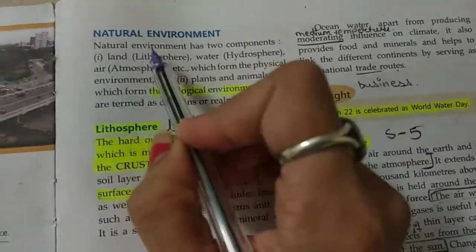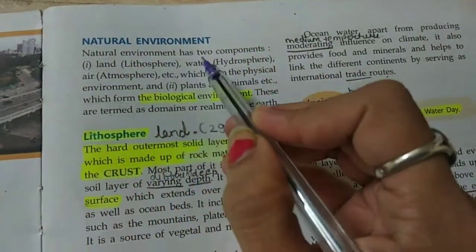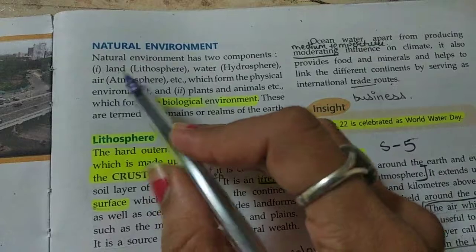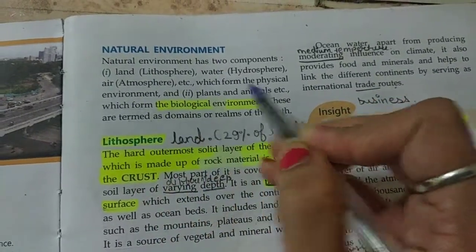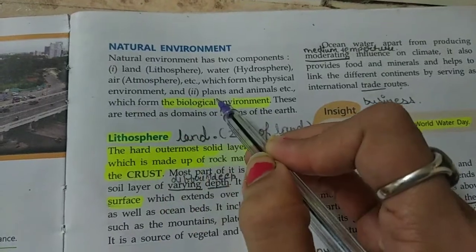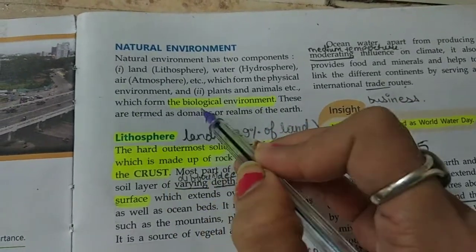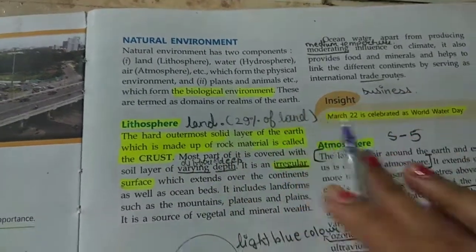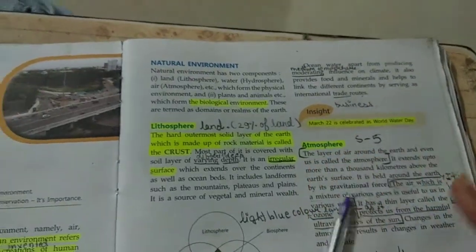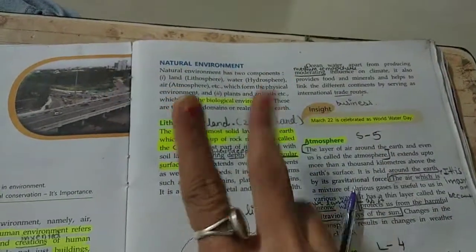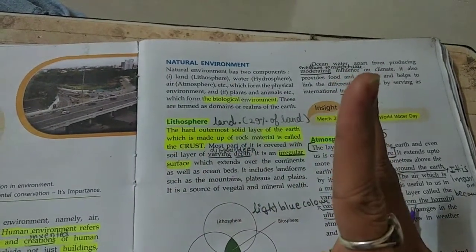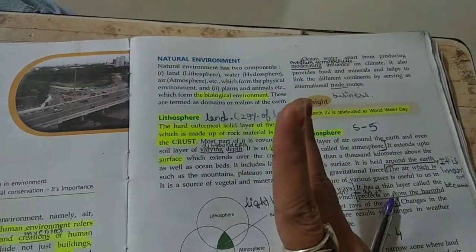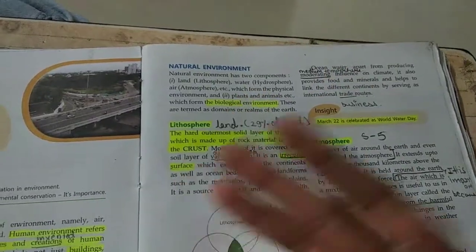Okay, now first we are going to learn about the natural environment. The natural environment has two components: land, water and air, which form the physical environment, and plants and animals, which form the biological environment. Means the natural environment again has two components. First is the physical environment and second is the biological environment. What does the physical environment consist of?